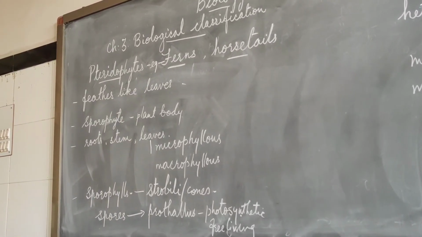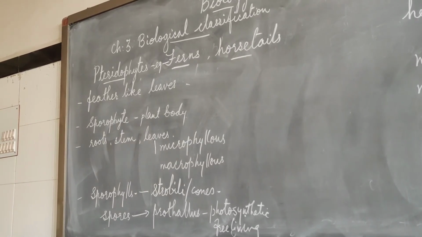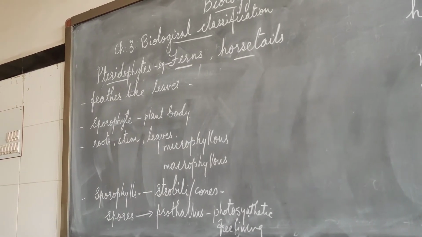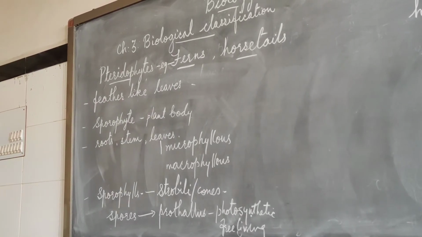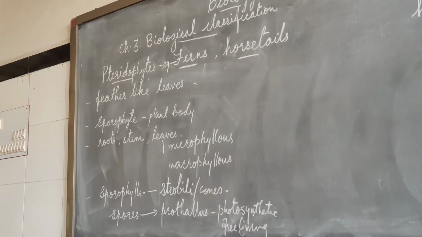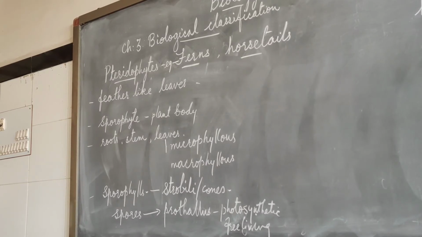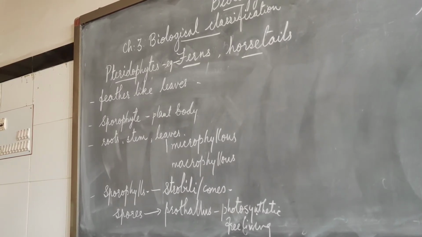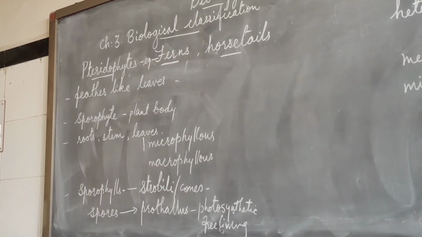The spores germinate and produce the prothallus, which is the thalloid, photosynthetic gametophytic part of the pteridophytes. The gametophytes require cool, damp and shady places to grow, and they require water for their growth as well as for fertilization.